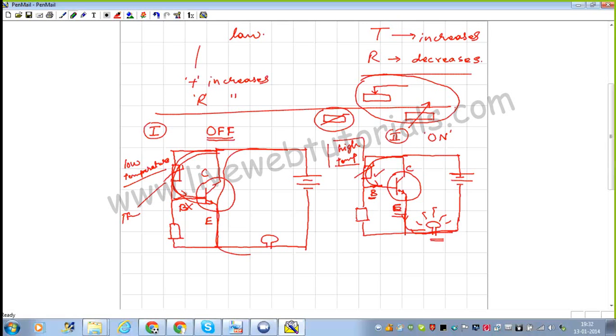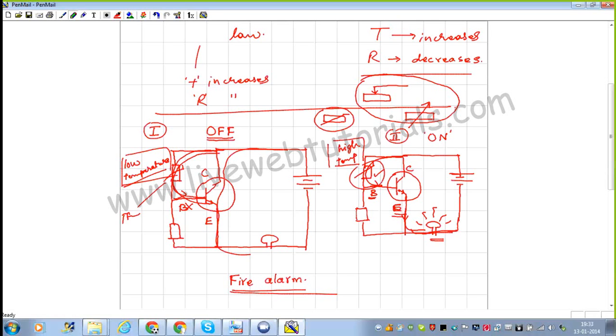Now this type of circuit can be used as a fire alarm. When the temperature is low, the current is not there, which means the buzzer will be in the off position as the transistor is in off position. When there is high temperature, the resistance of the thermistor decreases.